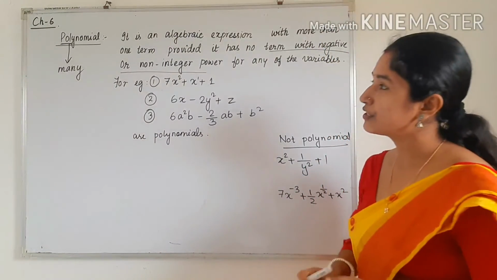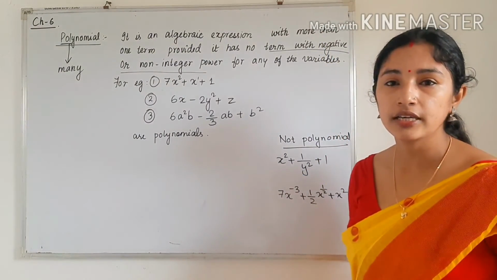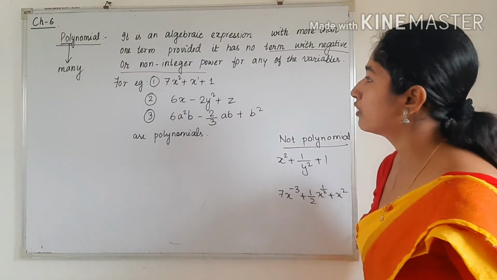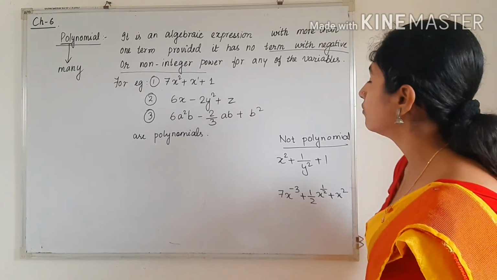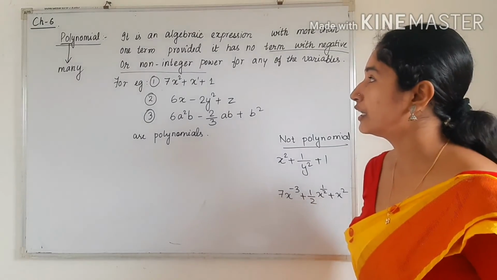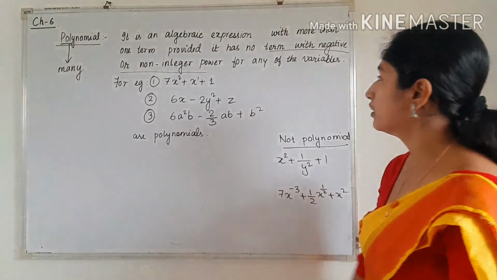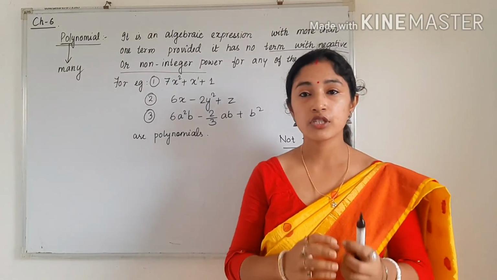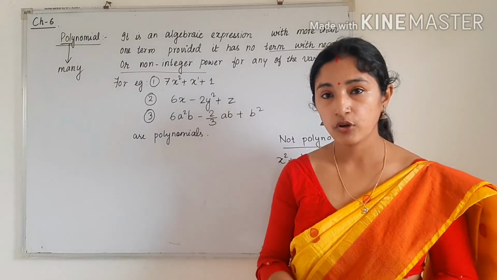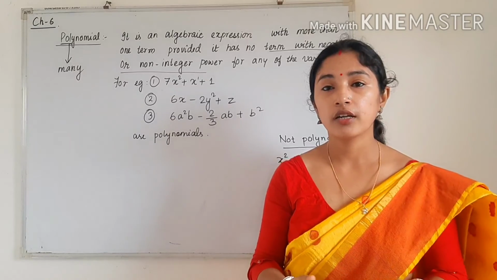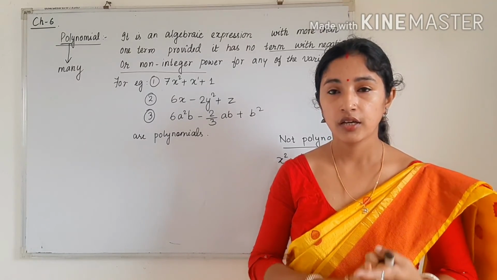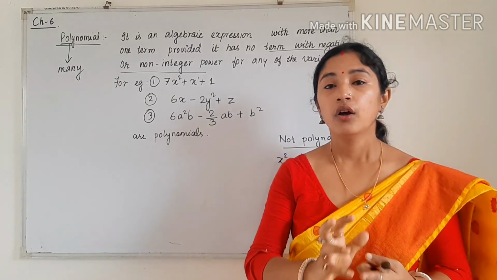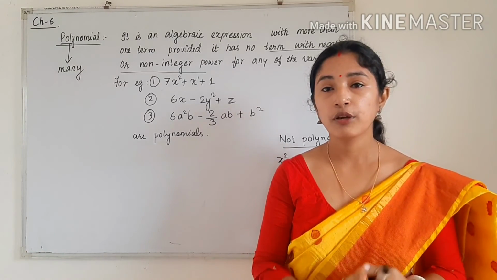So the next topic is polynomial. The meaning of poly is many. Okay. It is an algebraic expression with more than one term, provided it has no term with negative or non-integer power for any of the variables. That means an algebraic expression which contains more than one term. One thing you have to check: the power of the variable should be a positive integer. It should be a positive integer.